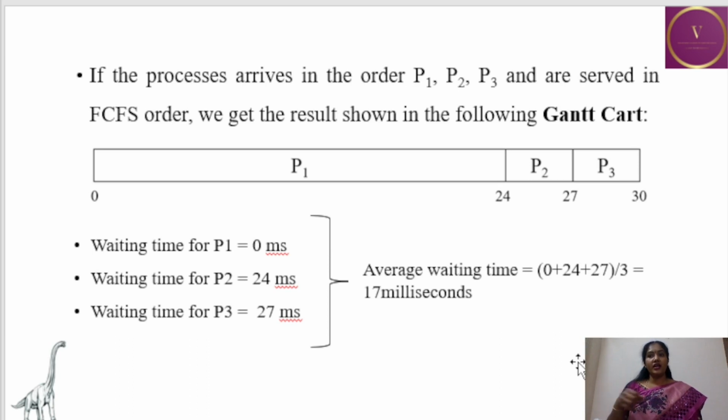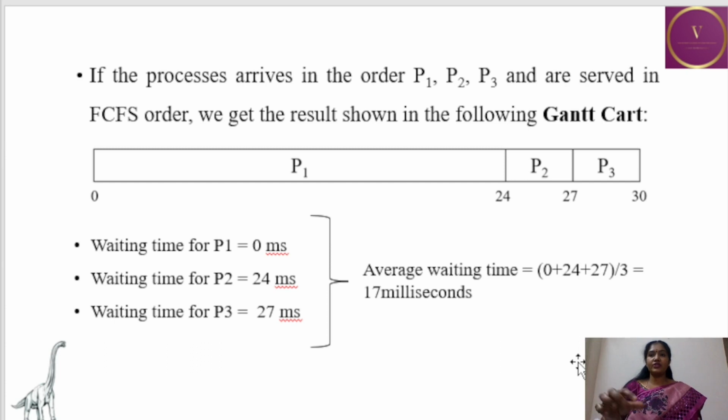The process which came after that, process P3, has to wait for 24 plus 3, that is 27 milliseconds. So process P3 has to wait for 27 milliseconds, and it will be using the CPU for the next 3 milliseconds. So in total, the CPU will be used for 30 milliseconds.